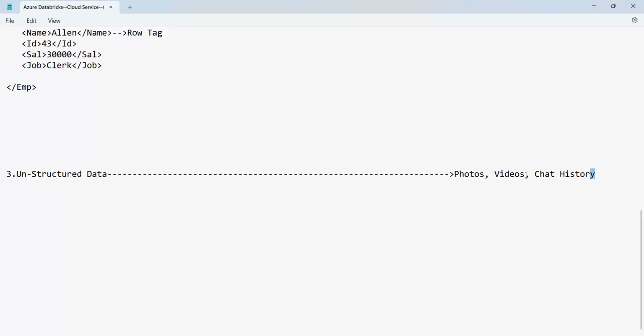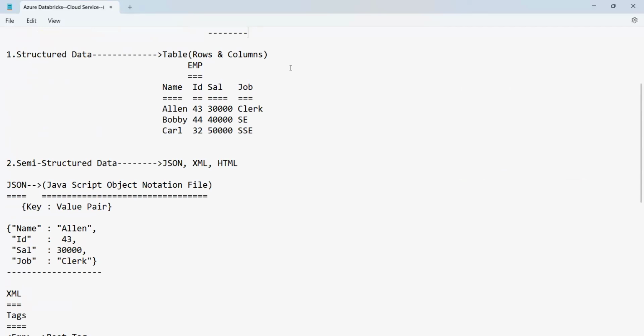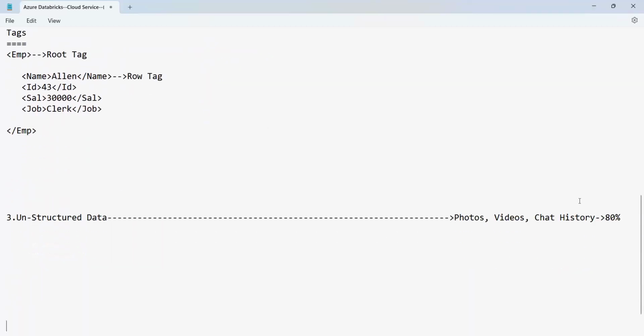Unstructured data. And now, 80% of the data you will get in unstructured format only for a data engineer. Only semi-structured and structured, you'll get only 20% of the volume of the data here. But 80% of the data you will get in unstructured format only.